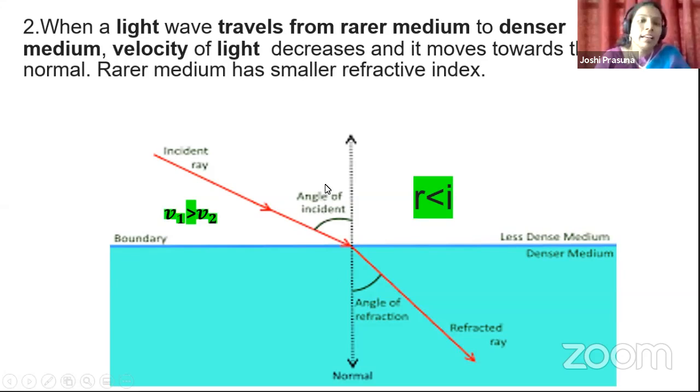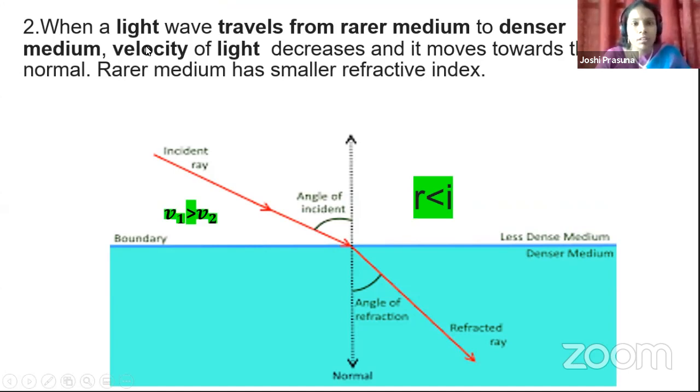And look at the relation between angle of incidence I and angle of refraction R. Because the refracted ray is moving towards the normal, R will be less compared to the angle of incidence. So children, what is the rule here? Focus and learn this.